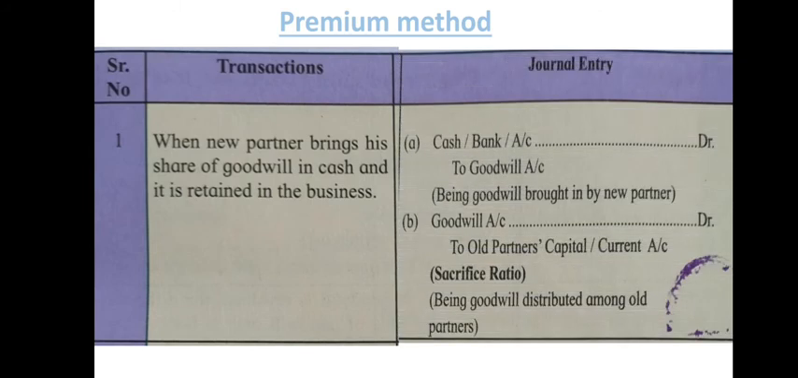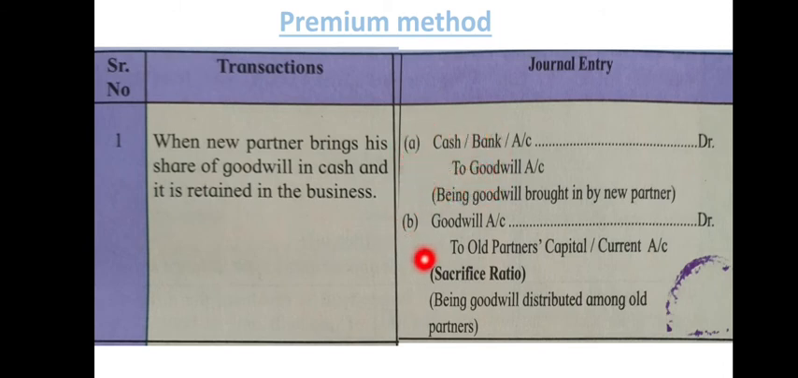So, we'll see the premium method first. We'll see the journal entries for it. First is when the new partner brings his share of goodwill in cash and it is retained in the business. In this case, the first entry is for bringing the goodwill. As the new partner is bringing it, cash or bank account will be debited, crediting the goodwill account. The narration can be being goodwill brought in by the new partner. This entry is for bringing the goodwill in the firm.